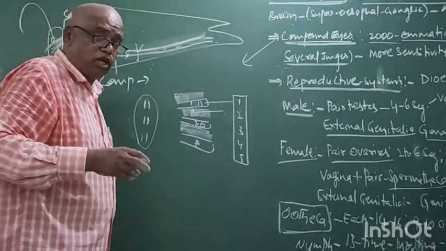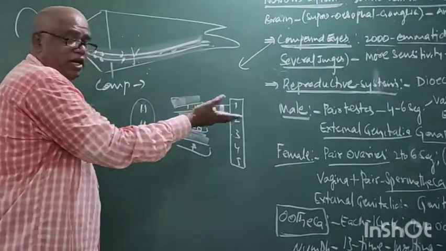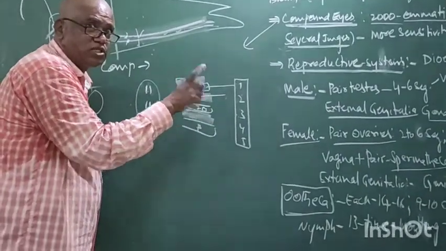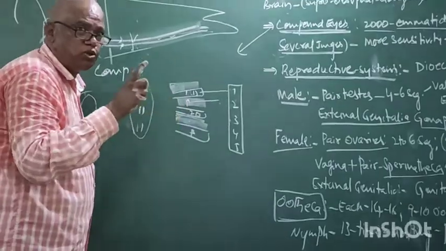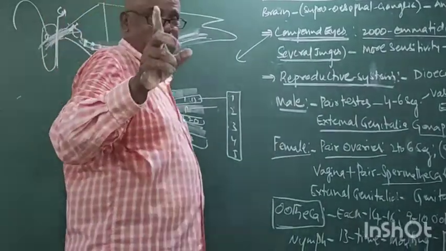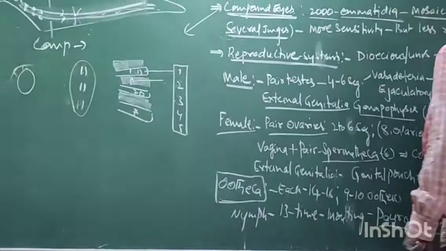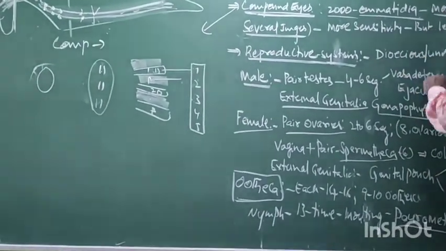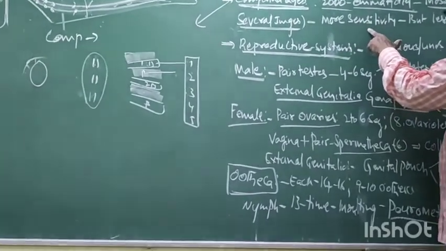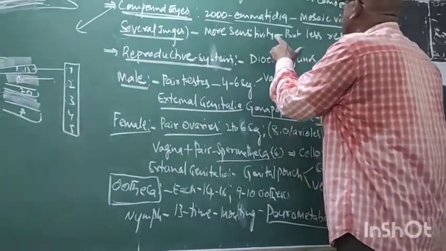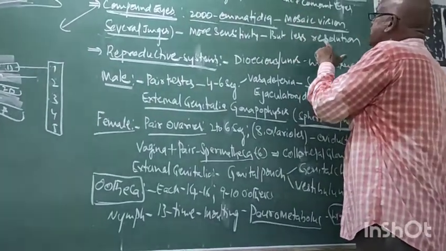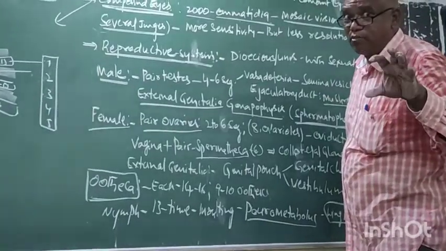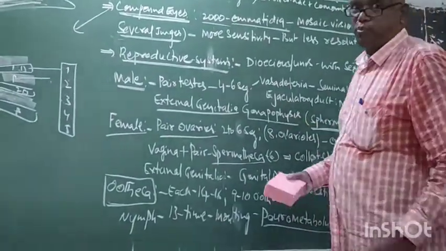If it is nighttime, light intensity is less. Hence, the pigment layer will be retracted. Due to this, a complete image is formed during night. Such vision is called mosaic vision. This mosaic vision is very sensitive to light. But during daytime, it has less resolution. Daytime vision is not clear.